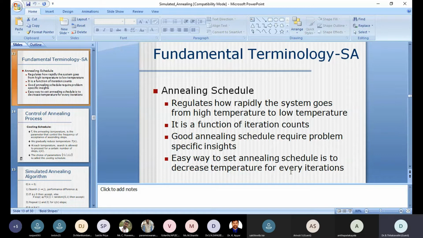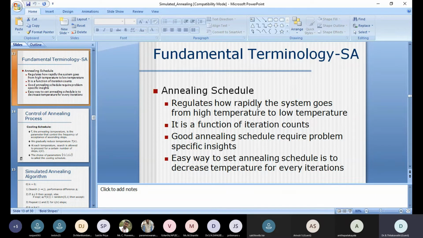Even if we get deeper insight into the physical movement of the particular problem, generally we provide the annealing schedule at a fixed rate. Every 10 or 1 degree decrease in the temperature, the iteration counter we decrease by 1% or 10%. That is nothing but the annealing schedule.